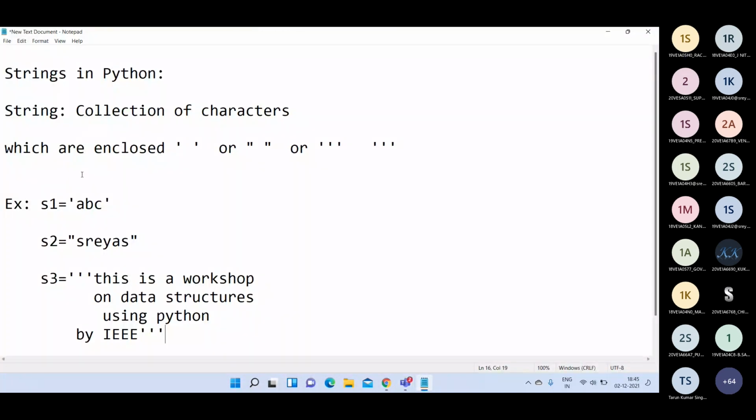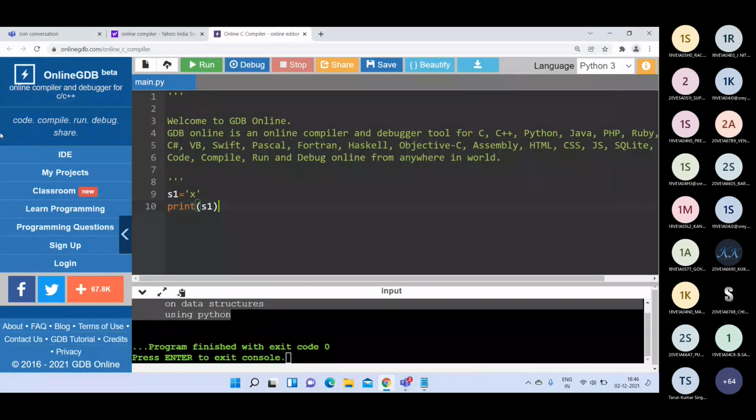So when I write the statement S1 is equal to X within single quotes, generally in other programming languages like C or Java language, this is considered as a character. Am I right? Whenever you write a single letter within single quotes, that is considered a character in other programming languages.